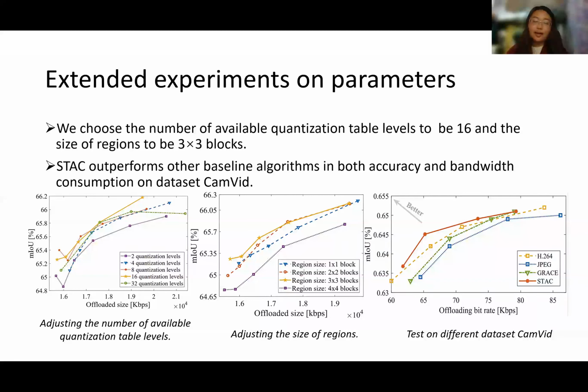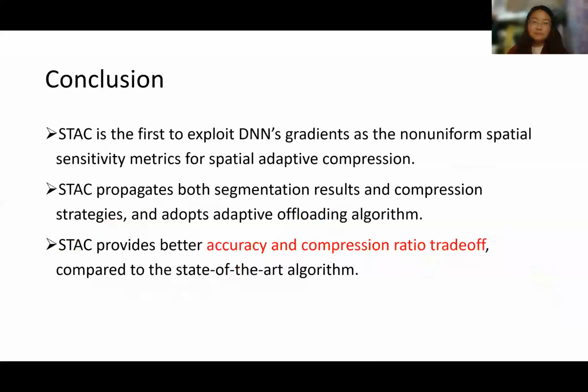Also, we conduct experiments on another dataset, CamVid. It is shown that STAC outperforms other baseline algorithms in both accuracy and bandwidth consumption. Compared to GRACE, STAC can still reduce up to 11.63% of bandwidth consumption with comparable accuracy.